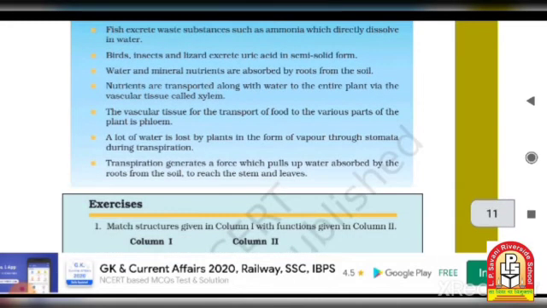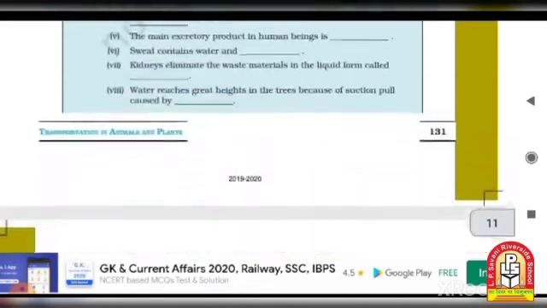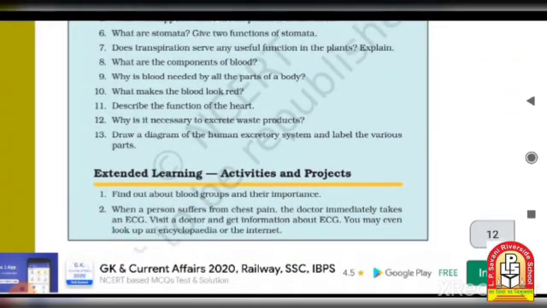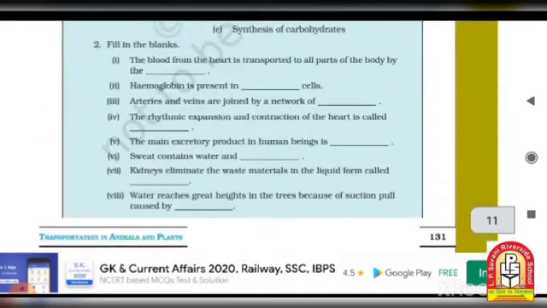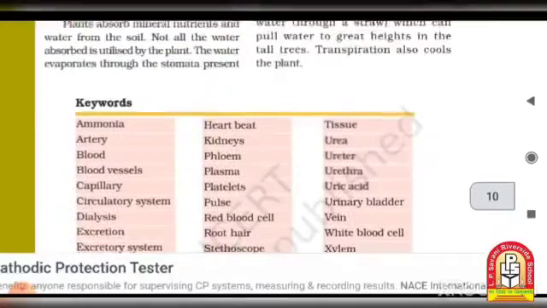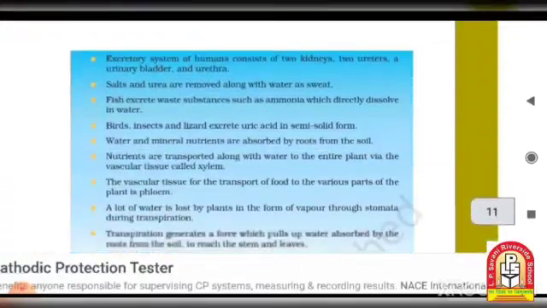This is the kind of topic which we have to learn, and there are totally 13 questions which depend upon the full chapter. If you know the full chapter and its meaning, then you can solve the exercise.